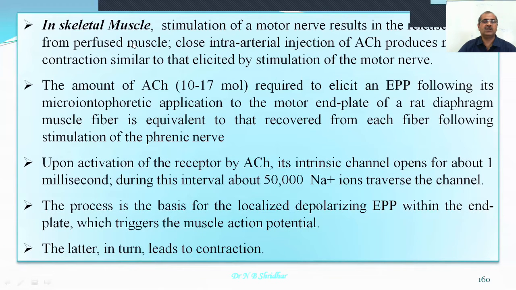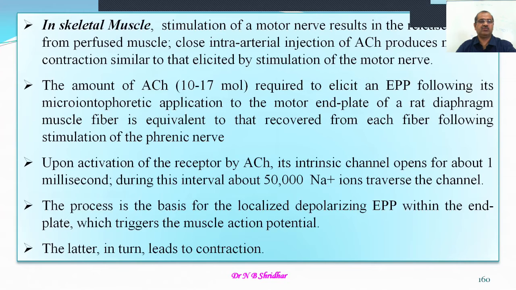In the skeletal muscles, stimulation of the motor nerve results in release of acetylcholine. In a perfused muscle, intra-arterial injection of acetylcholine produces muscular contraction similar to that elicited by the stimulation of a motor nerve. The amount of acetylcholine, usually 10 to 17 moles, required to elicit the excitatory postsynaptic potential following its microiontophoretic application to the motor end plate of the rat diaphragm muscle is equivalent to that recovered from each fiber following the stimulation of the phrenic nerve.